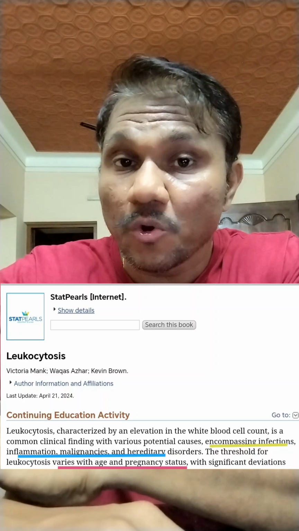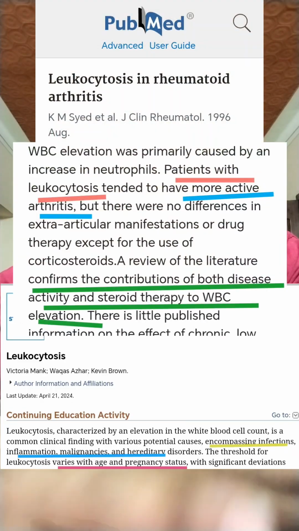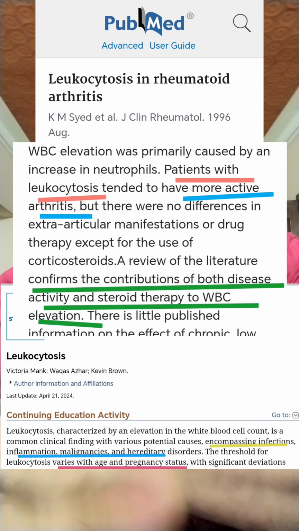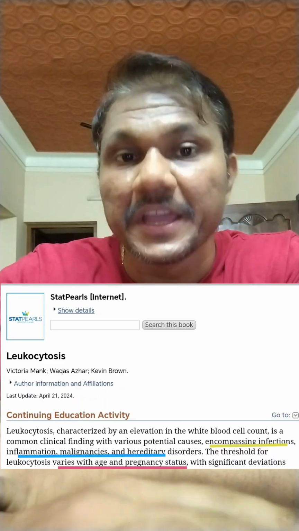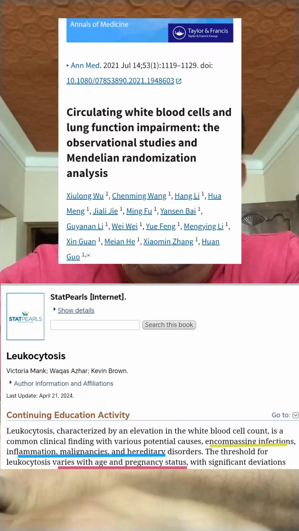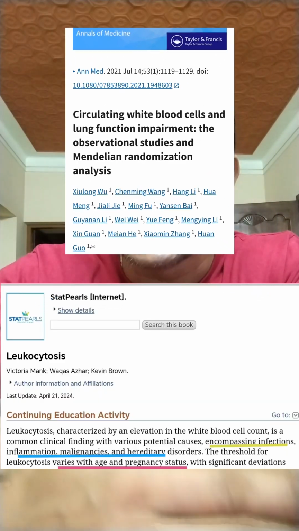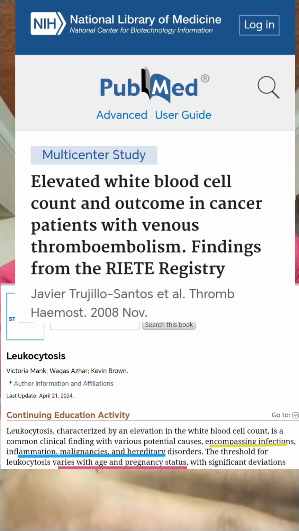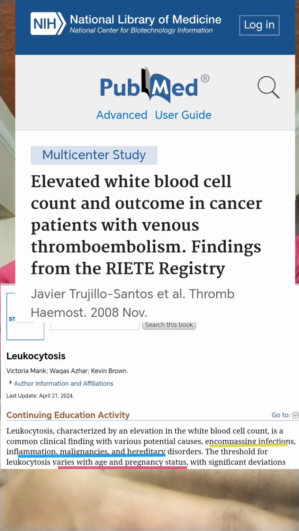WBCs are also elevated in any inflammatory conditions such as rheumatoid arthritis or even in autoimmune disorders. WBCs are also elevated in asthma, COPD, or any other allergic conditions. Even WBCs are elevated in certain bone marrow disorders or in cancers such as blood cancer.